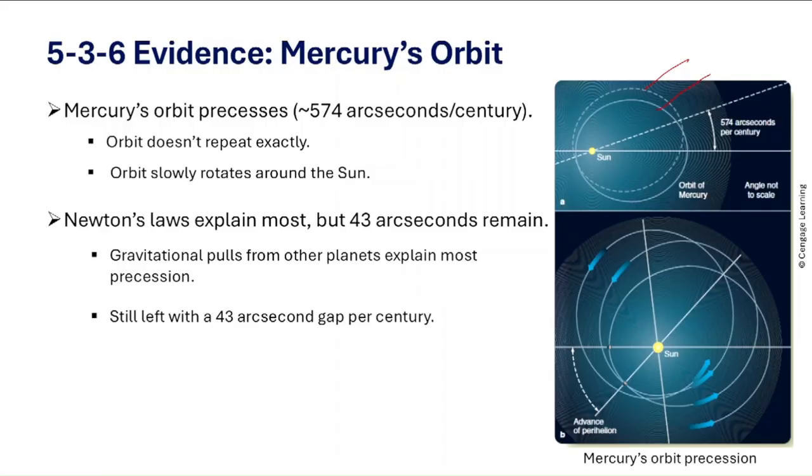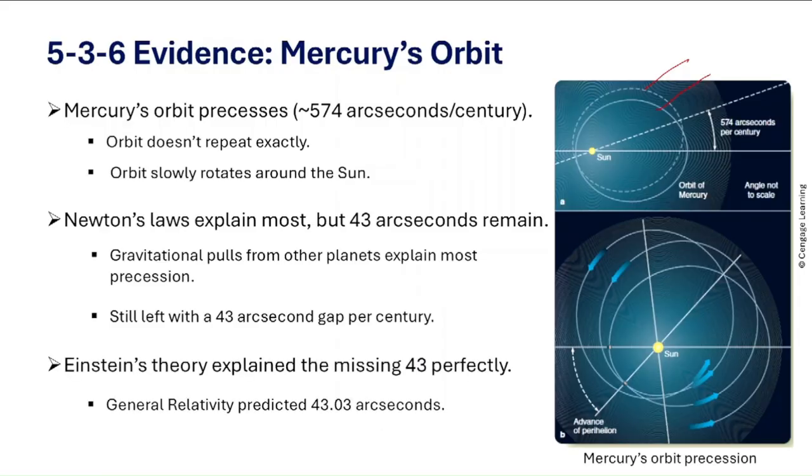Some even thought maybe there was an undiscovered planet near Mercury. They named it Vulcan, but it was never found. Now, this is where Einstein stepped in. So, when Einstein applied his new theory of general relativity to Mercury's orbit, he found that the curvature of space-time near the Sun explained the missing shift.